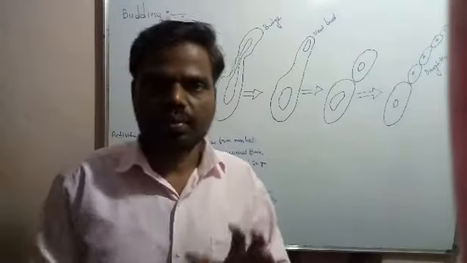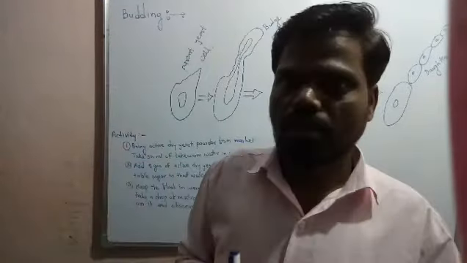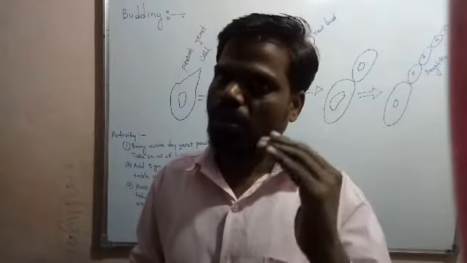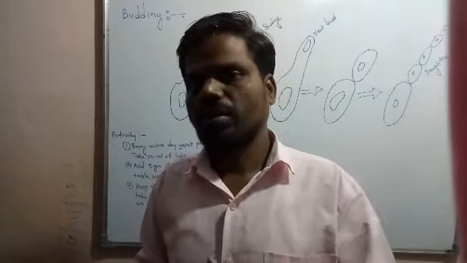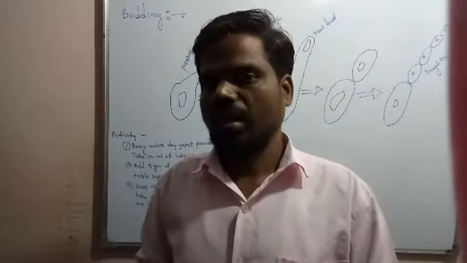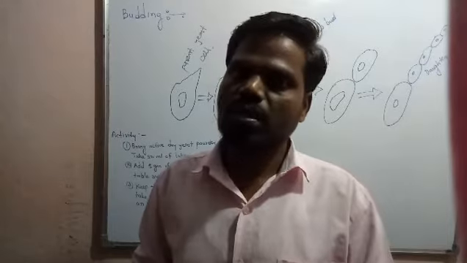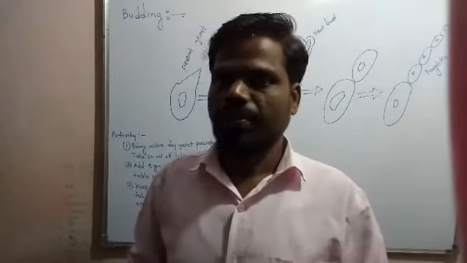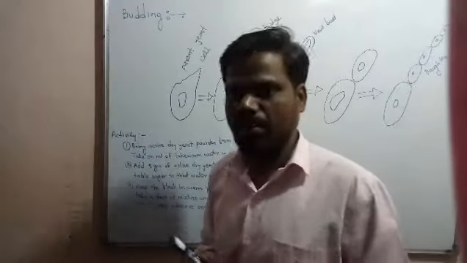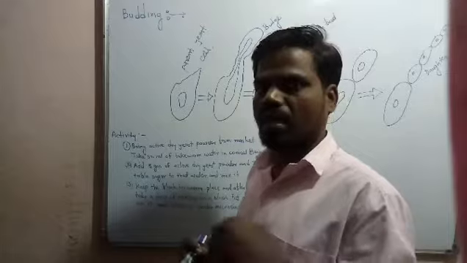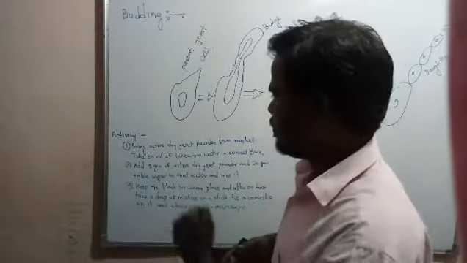Welcome students. Today we are going to learn about budding, a type of asexual reproduction in unicellular organisms. In a previous video we studied the reproductive methods of unicellular organisms, that is binary fission as well as multiple fission. Today we will learn the budding process. First of all, we are going to learn the activity given in your book.